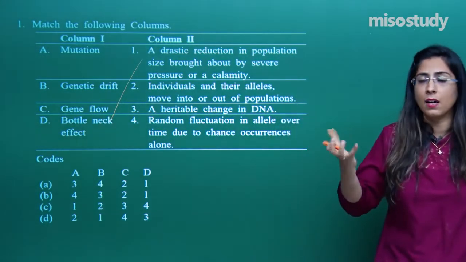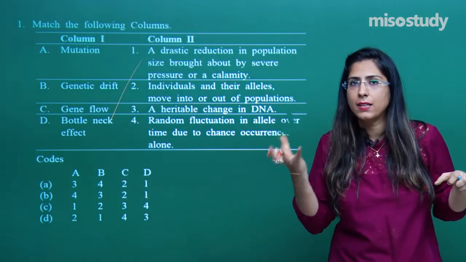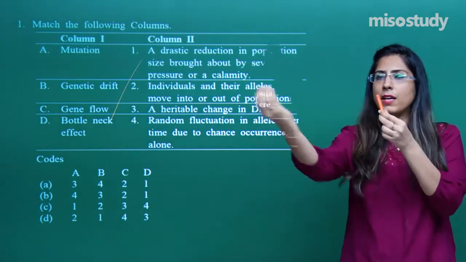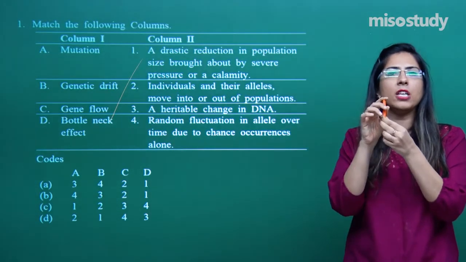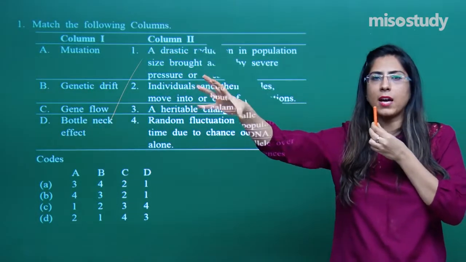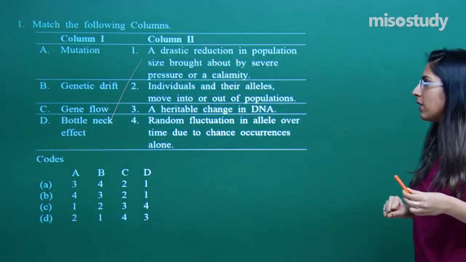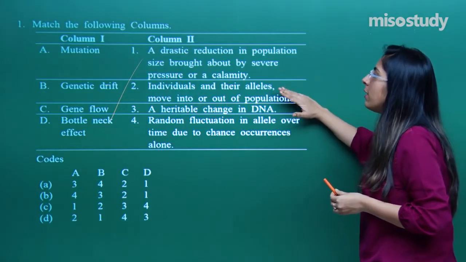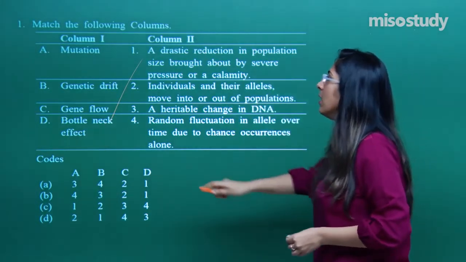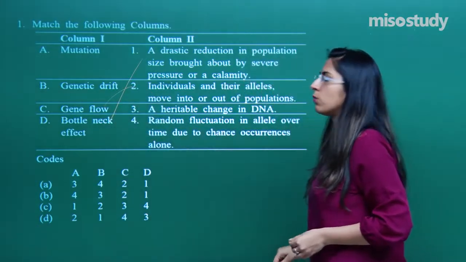That means moving into and moving out of the population. What happens is that we have a gene pool, and in that gene pool, if immigration occurs, an increase in the gene pool occurs. If emigration occurs, that is movement outside, the gene pool will decrease. So this movement of individuals and their alleles from inside to outside of a population is called gene flow.